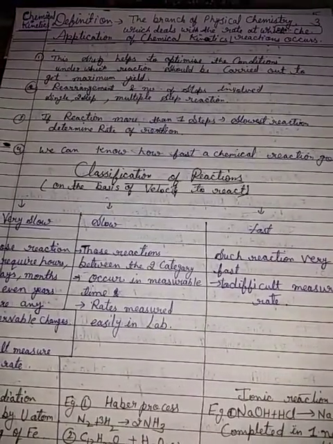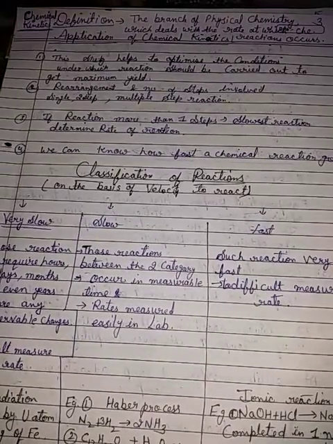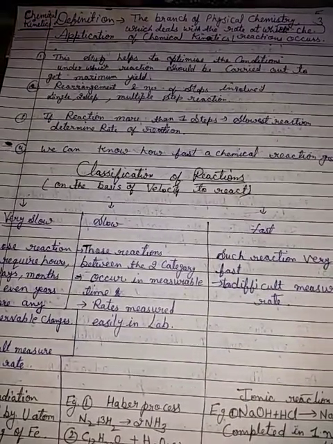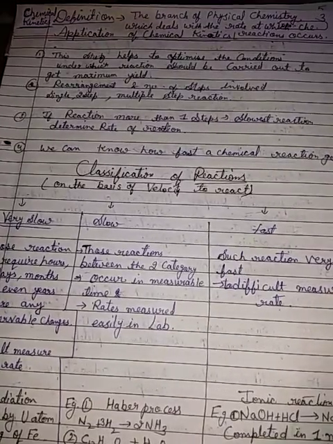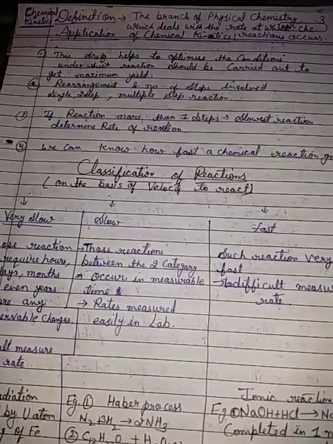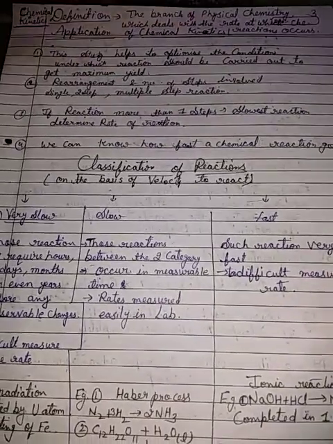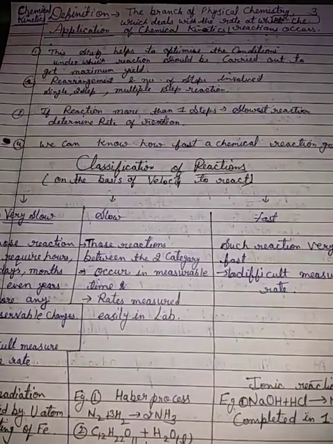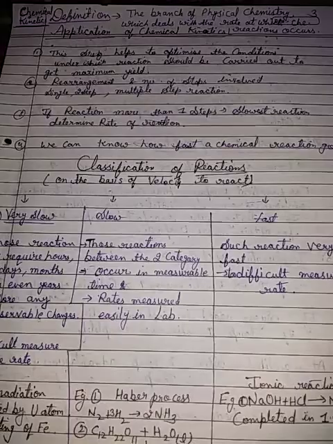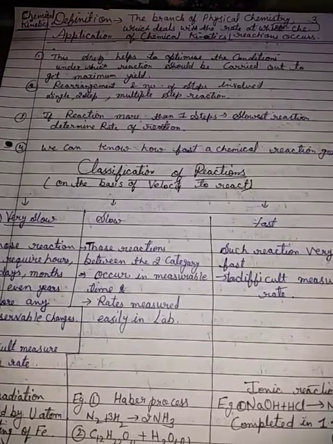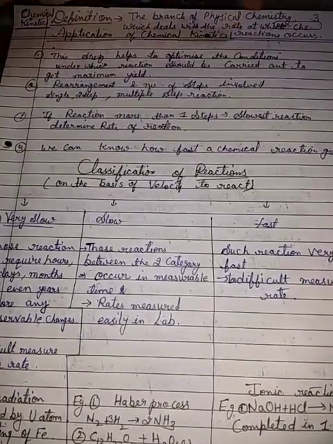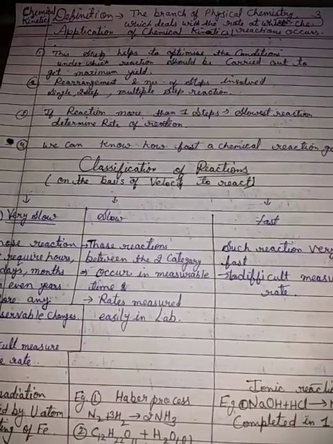In this chapter we have to discuss the rate of reaction in detail. Rate of reaction means the speed of reaction, and it is determined in this chapter. So what is chemical kinetics? The branch of physical chemistry which deals with the rate at which a chemical reaction occurs.